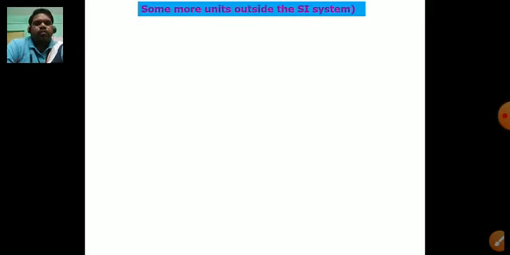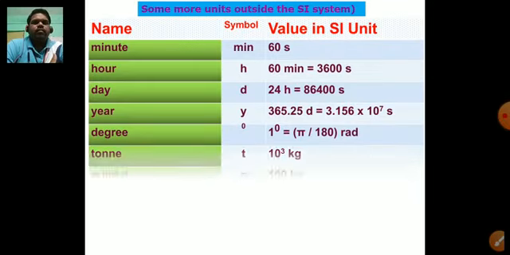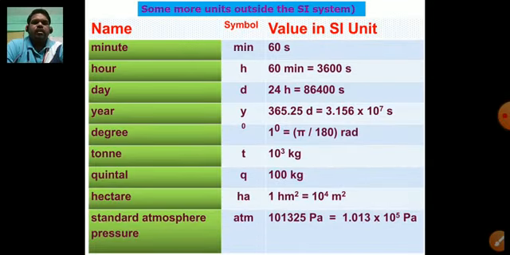Next, we have to see, children, there are so many units outside the SI system, namely minutes, hour, days, year, degree, tons, quintal, hectare, standard atmospheric pressure, and their symbols are given. See, the symbol of minute is MIN, and what will be its value in SI units? So 1 minute is equal to 60 seconds. So the second is the SI unit of time, but time can also be measured in minutes.